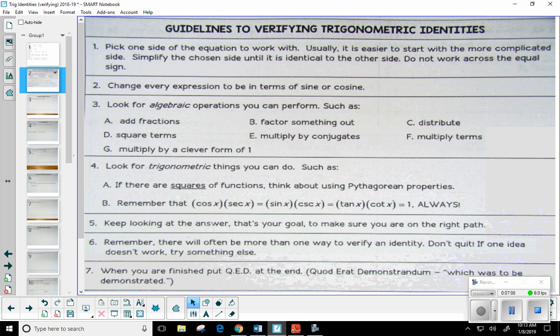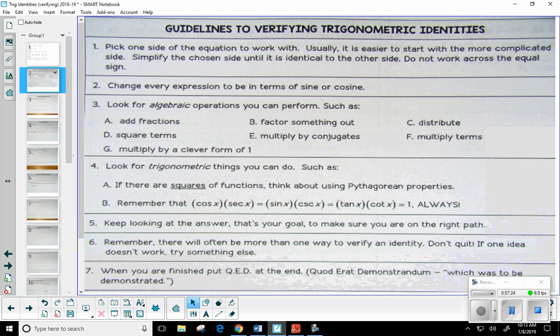But I'm thinking this might be a little easier, because the question was always, when we were looking at these identities, well, how do we know what our answer is? How do we know how far to go? And with the equations, you'll know exactly where you have to stop. You just have to take one side and make it look like the other.